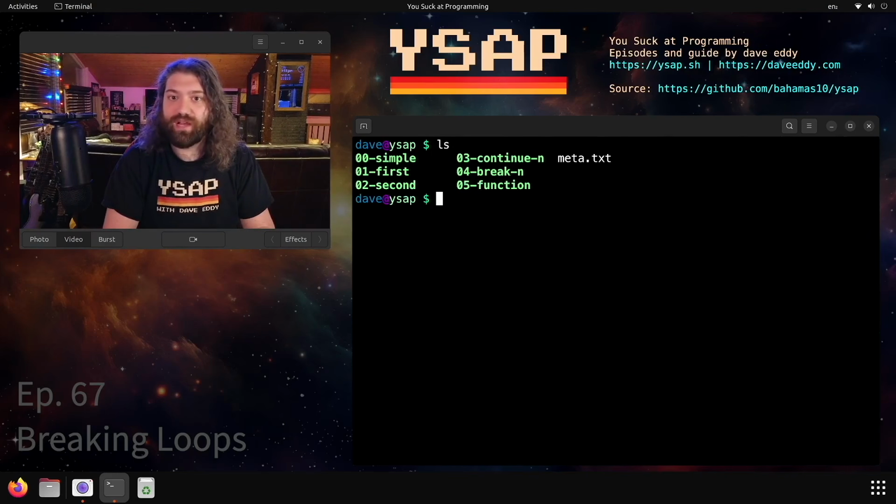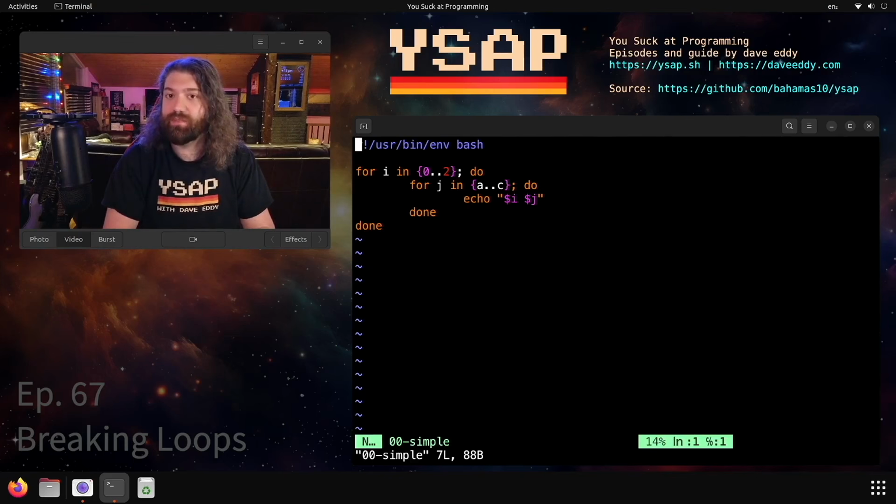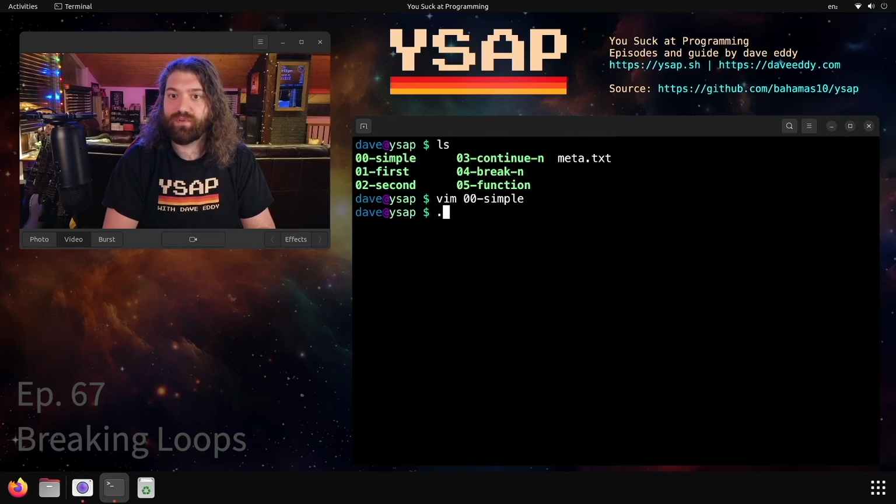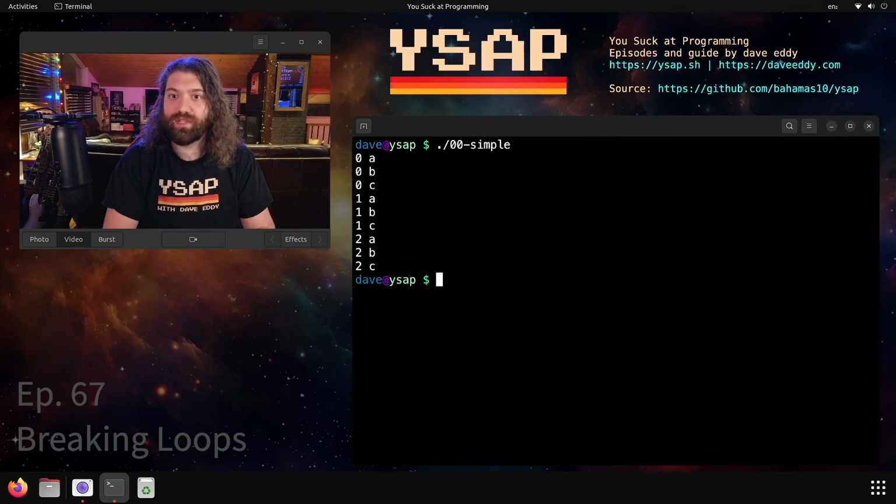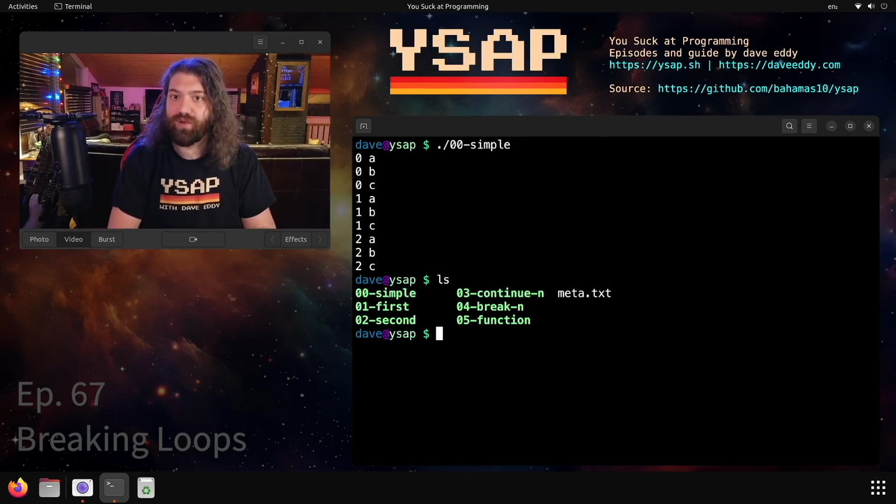We have a bunch of stuff going on here, so let's look at our first simple example. This is just a basic nested for loop in bash. We're going to loop over 0 through 2 inclusively. We're going to loop over A through C inclusively, and we're going to print them. So we're basically just making a combination of the two. When we run this, we get 9 outputs, 0 ABC, 1 ABC, 2 ABC. Very simple, no trickery going on here.